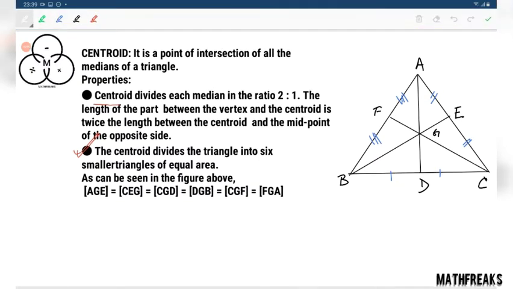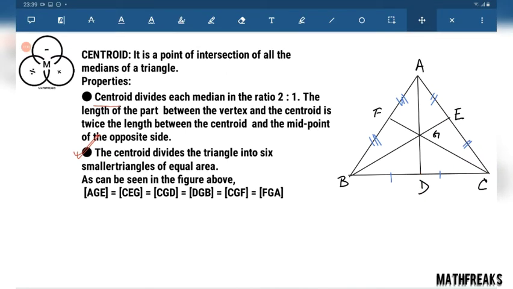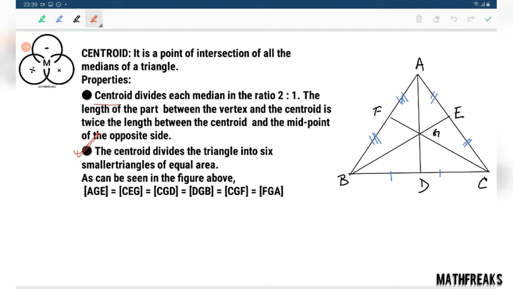This 2:1 can be proved by drawing a parallelogram, extending the sides like that. So that we're not going to discuss because this is a very easy, basic thing. You can easily find this on the internet. This is the proof. The hint is construction of a parallelogram. This is the hint.